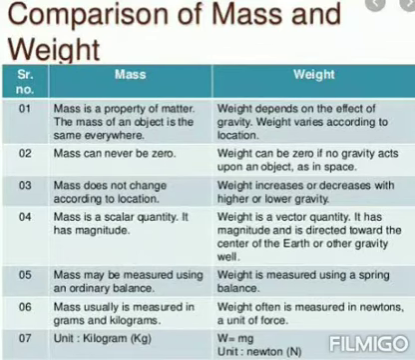Let's come to the right side, that is weight. Weight depends on the effect of gravity. Weight varies according to the location. So actually, weight means, already mass is the number of particles contained in the body. Each and every mass is affected by gravity, and that is called weight. Mass is constant everywhere, but weight varies from place to place.